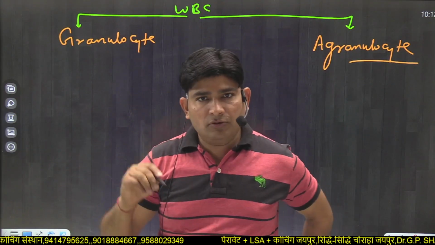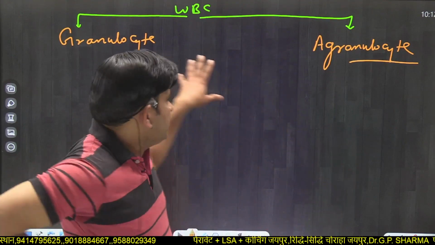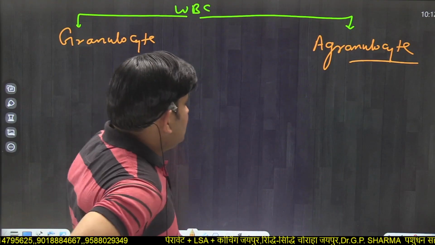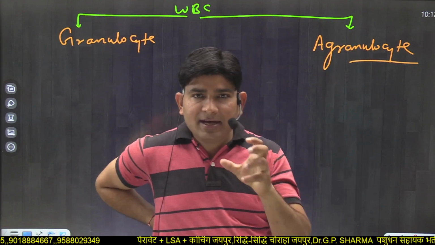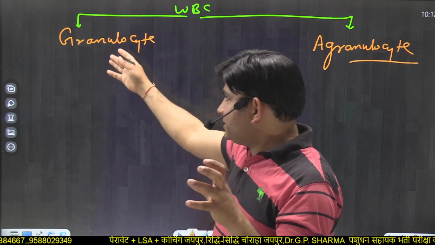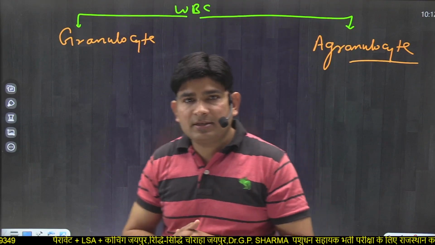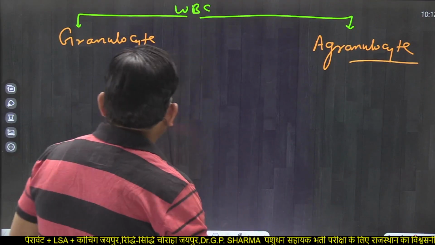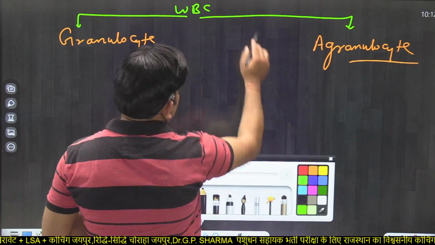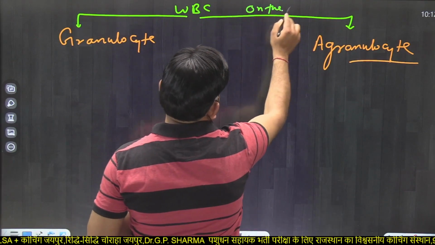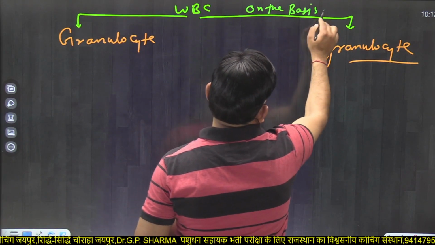Because of the nucleus. On the basis of nucleus, WBC is divided into two groups. Granulocytes have granules in their cytoplasm or a granular structure of their nucleus.